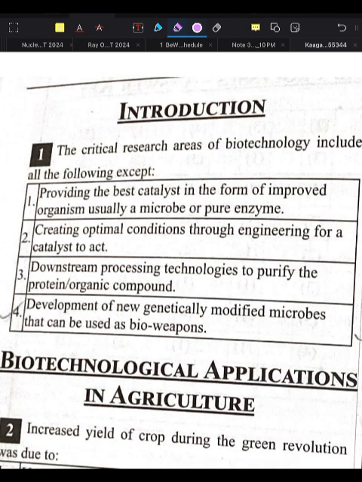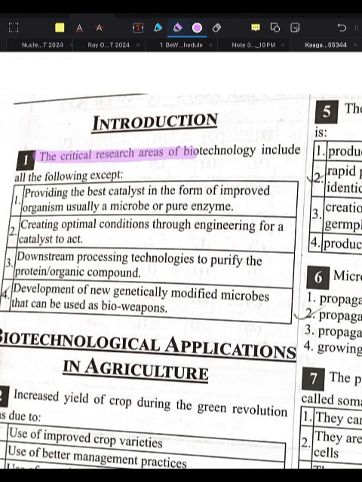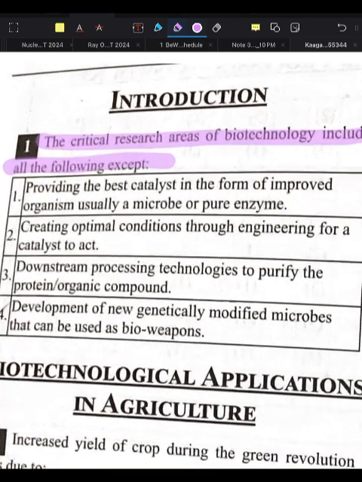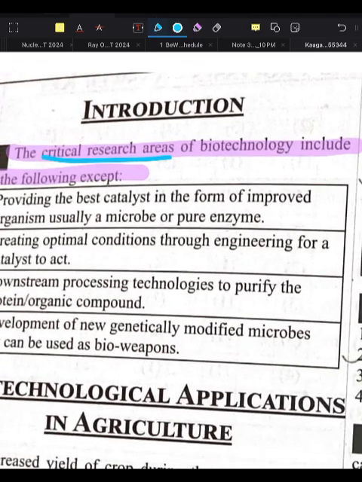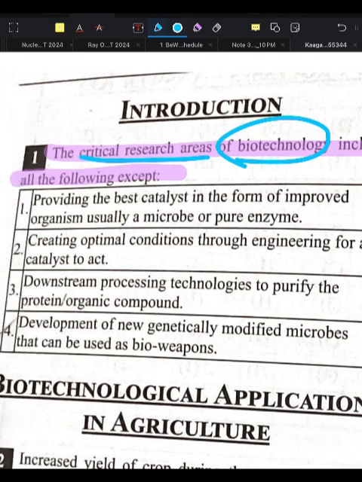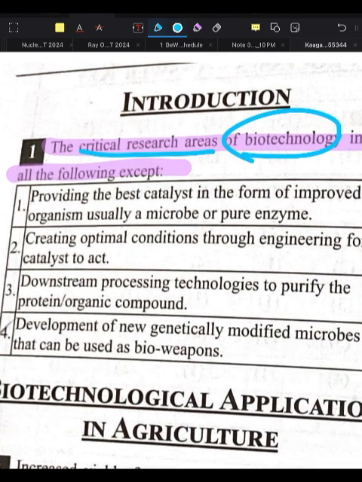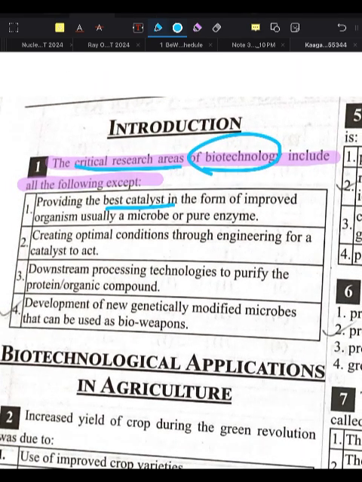Okay, so the first question says: the critical research areas of biotech include all of the following except. The critical research areas of the biotechnology field include best catalyst in the form of improved organism, usually a microbe or pure enzyme, creating optimal conditions through engineering for a catalyst to act, and downstream processing technology to purify protein or organic compound.